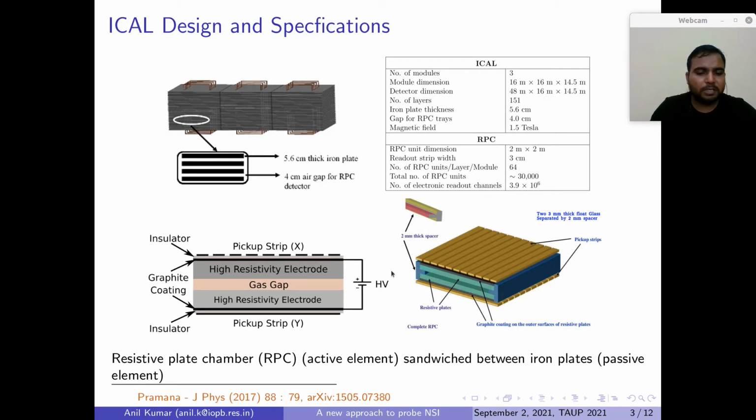RPC is a resistive plate chamber where gas is trapped between glass plates, and high voltage is applied so that whenever a charged particle passes through this gas gap, the primary ionization gets amplified because of the electric field, and that induces signals on pickup strips which are placed perpendicular to each other so that they give x and y coordinates, and the layer number is obtained from the layer of the RPC.